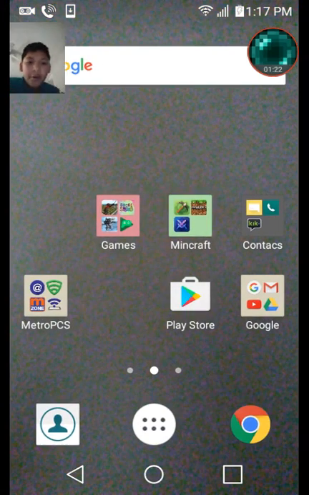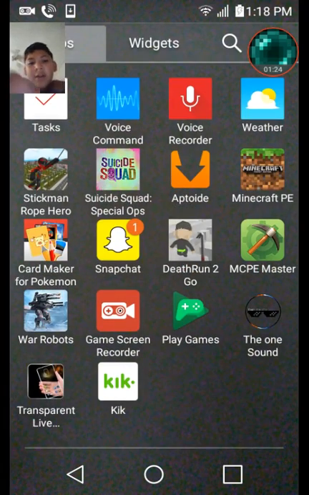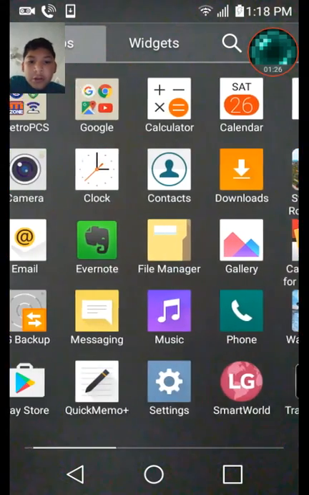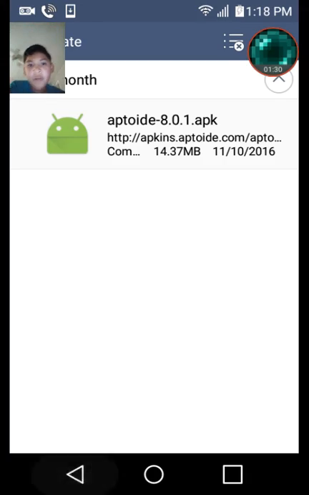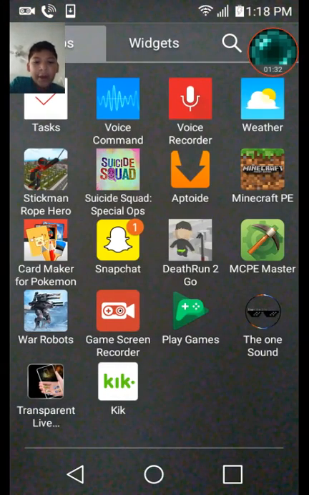So when you're done downloading, to make sure, just go right here, downloads, to your downloads. Then you'll have aptoide right there, and then you can go to aptoide. The version that I have is Minecraft PE v0.16.0.1. Well, let it load.